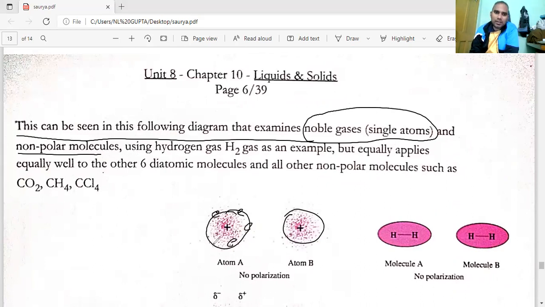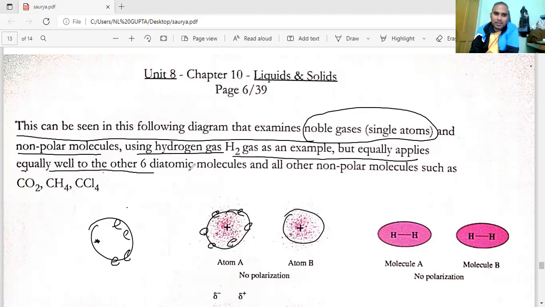Okay, all the places electrons are there. But when you are putting the electron on one side, it becomes polar. Now here is the nucleus. So now they are saying, using the hydrogen gas H2 example, but it applies equally well to other diatomic molecules, and all other non-polar molecules such as CO2, CH4, CCl4. You can apply these things, that is LDF, to this one, because what you are going to find is that the electrons are also here on one side, and this is also one side.